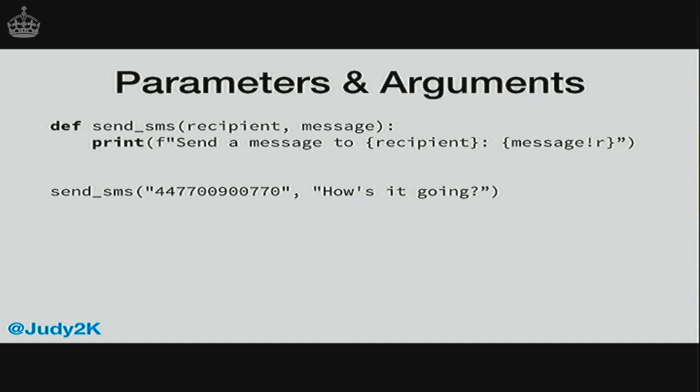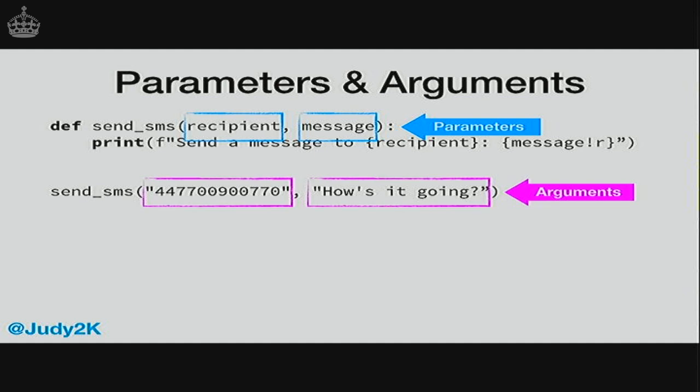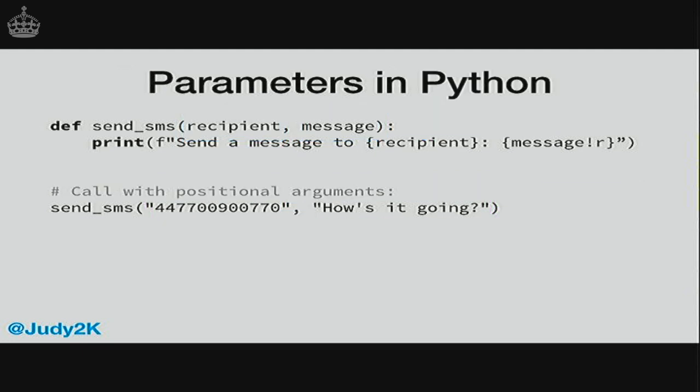Now, just a short diversion to make something really explicit here. Definitions and calls to functions look very similar. And so people, including me, mix up the terminology, and I'm going to try not to in this talk. So in this definition, these things are parameters. So they're placeholders for values that will be passed into the function. Whereas in the function call, these things are arguments. So they are actually values that are being passed into the function. So they can be literals like they are here, but they could also be variables whose values are being passed in. I'm going to attempt to be consistent through the rest of this talk, but I almost certainly won't manage it.